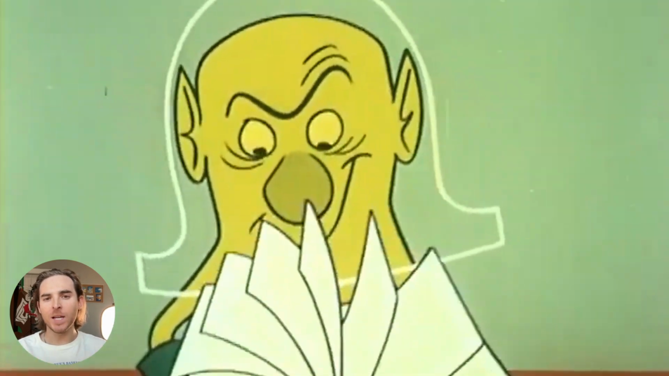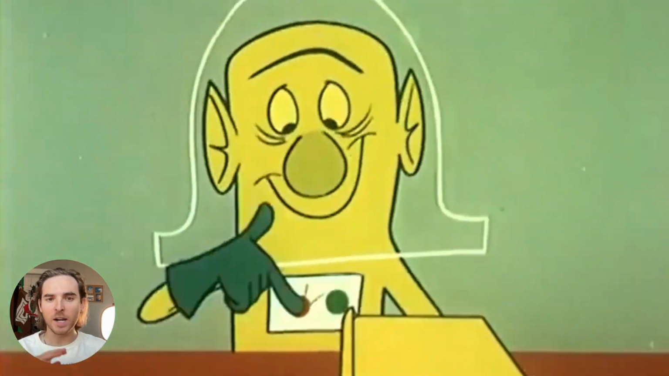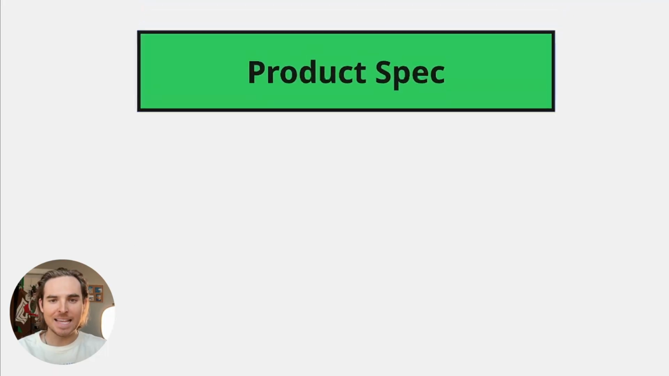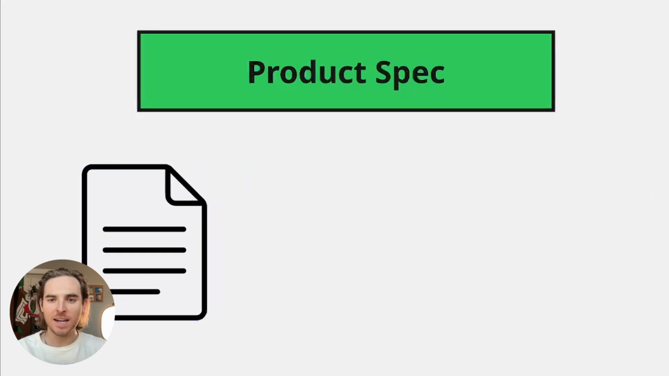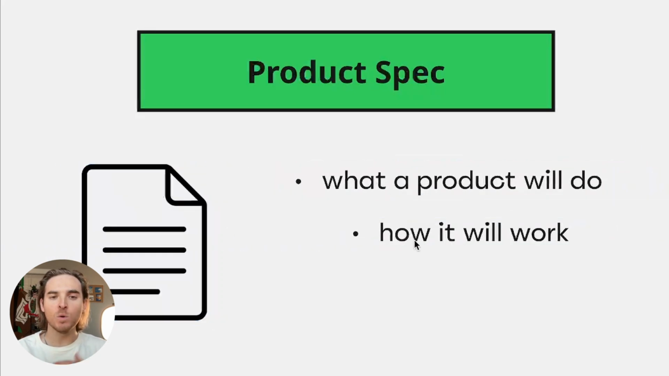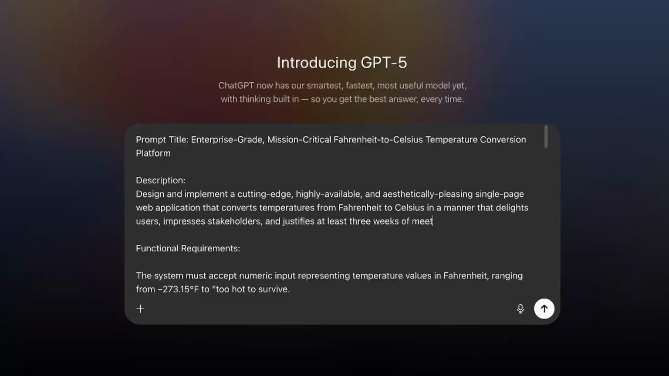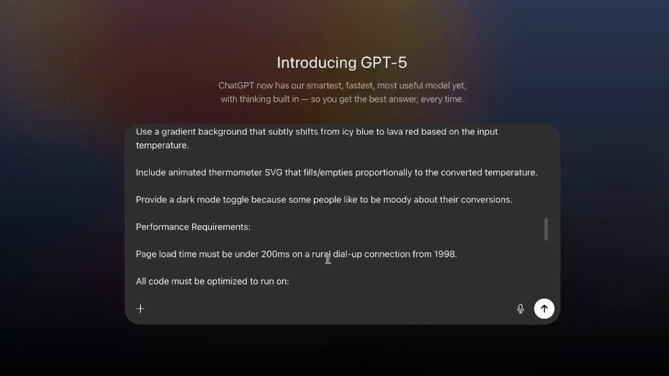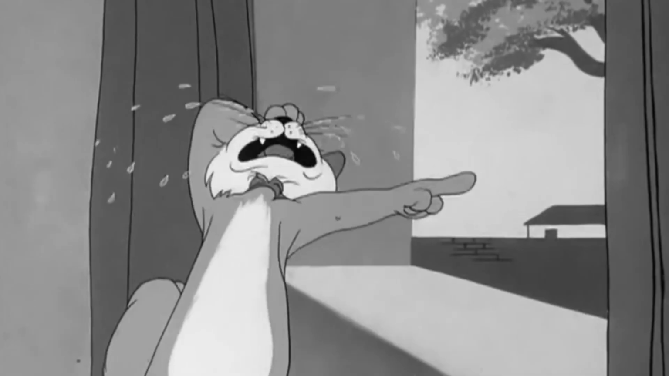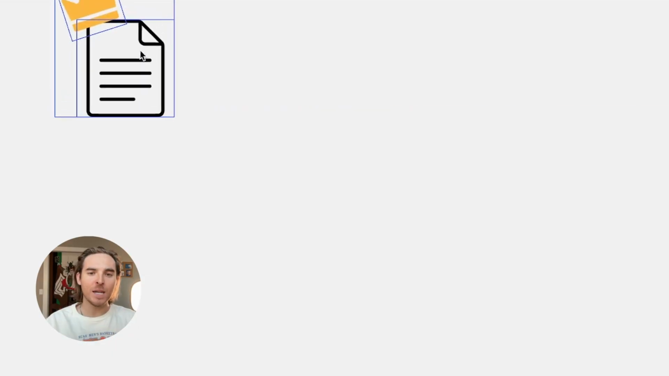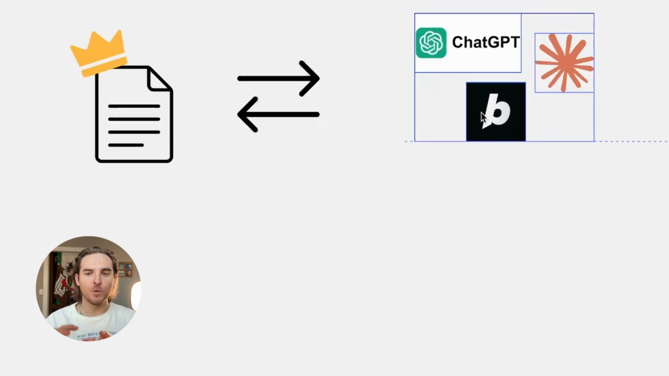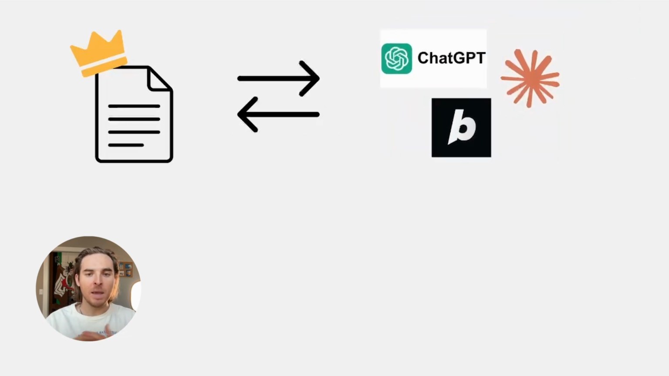And this all started when I learned about the concept of a product spec. A product spec is a detailed document that clearly defines what a product will do, how it will work, and the requirements needed to build it. For me, the experience of writing out long, detailed prompts in a small chat box just feels bad. So the idea of having a product specification document as a source of truth for the AI when vibe coding made a lot of sense to me.